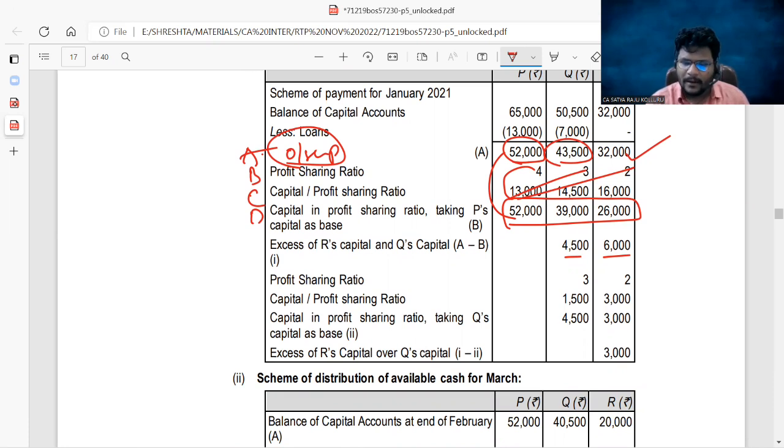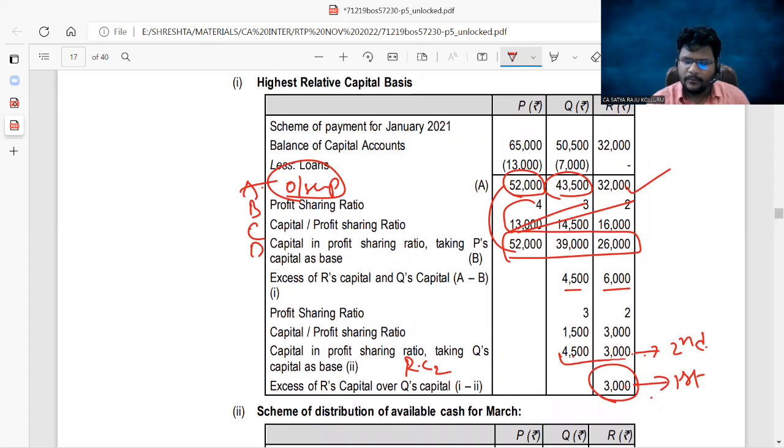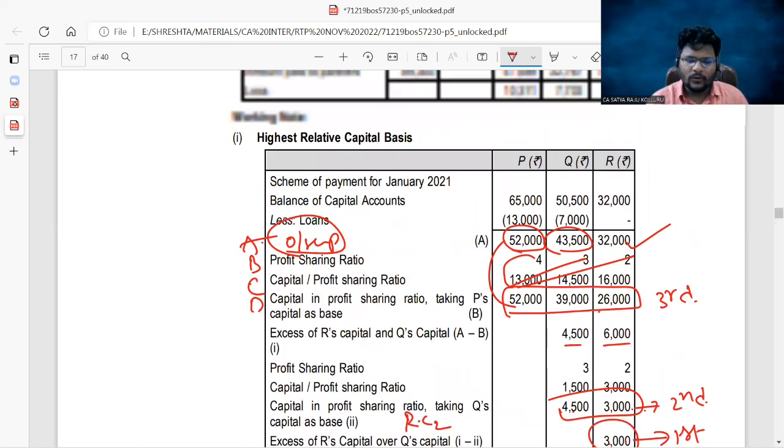That's why partner R gets paid first. Now in the series of payments, first time we need to make payment to R. Second time, which is relative capital 2, we need to make payment to Q and R for 4,500 and 3,000. And third time we need to make payment to P, Q, R, that is 52, 13 and 26. This is the series of payments. Am I right? Now go to the main notes, guys.